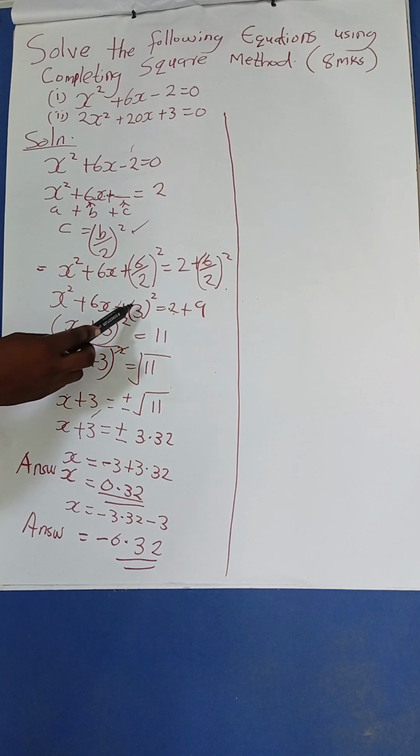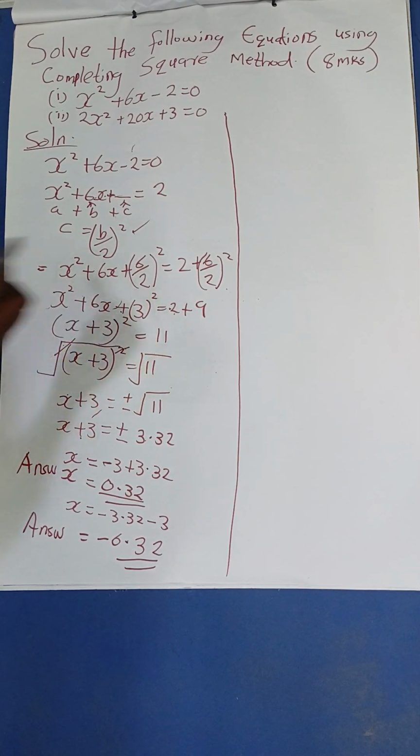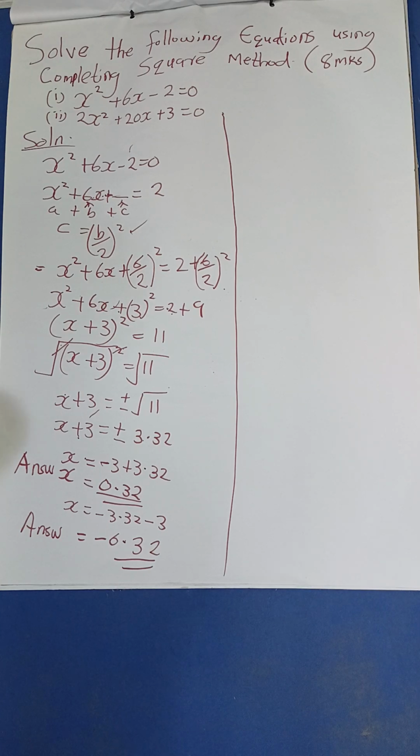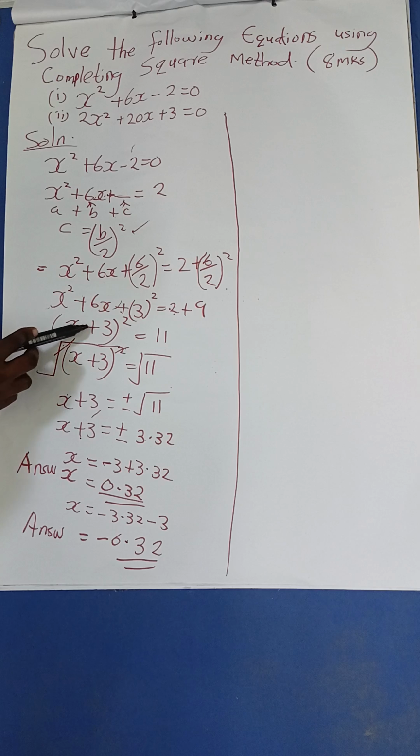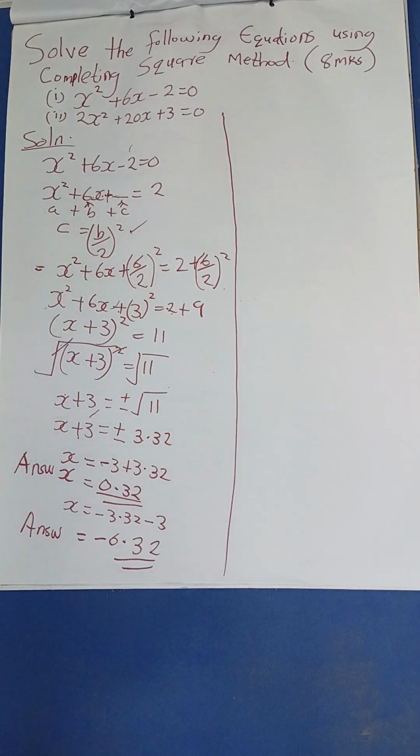Then I'll come here. The first one is x squared, the last part is 3 squared. Because both are squared, I will combine them. So it will be (x + 3) squared is equal to 11. Then you ask yourself, how do you remove a square? You square root both sides.